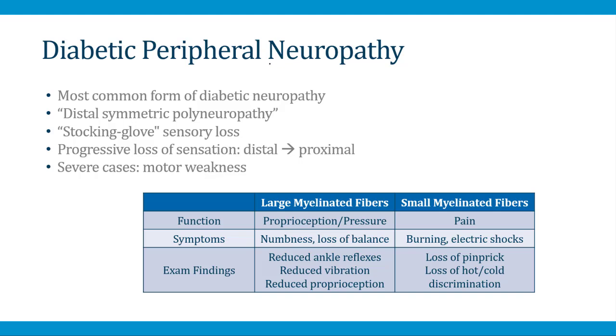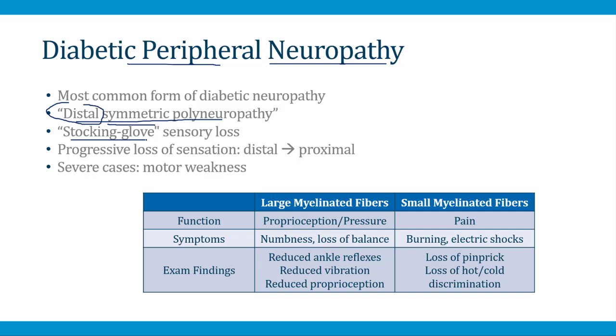Next, let's talk about diabetic neuropathy, which refers to nerve damage associated with diabetes. And the most common form is diabetic peripheral neuropathy, involving the peripheral nerves that go to the arms and the legs. This is sometimes referred to as a distal symmetric polyneuropathy, and it gets this name because it affects distal structures, like the nerves to the hands and the feet, and it's symmetric, involving nerves on both sides of the body. Diabetic peripheral neuropathy classically causes what's known as stocking glove sensory loss.